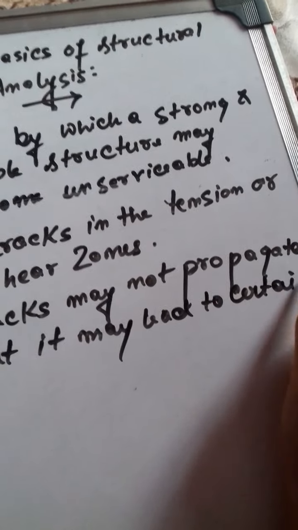Determinacy means there are two kinds of structures. The first one is the determinate structure. The second one is the indeterminate structure.